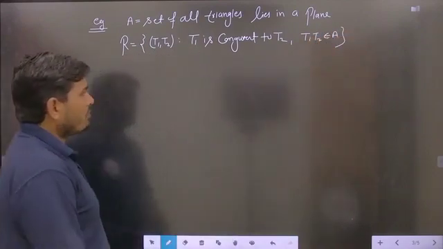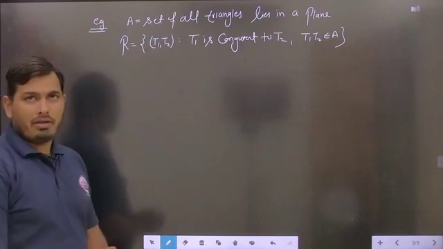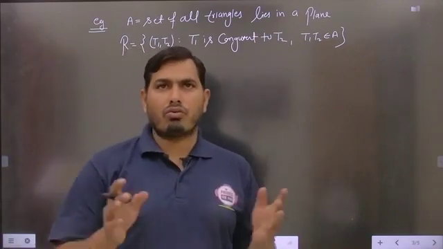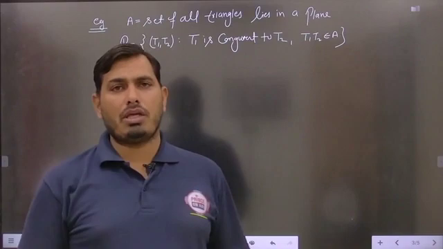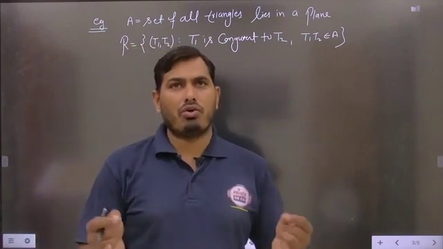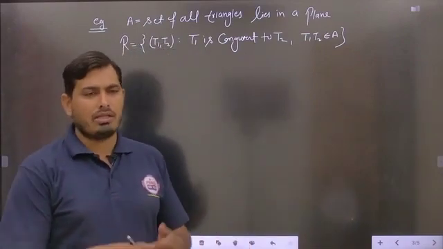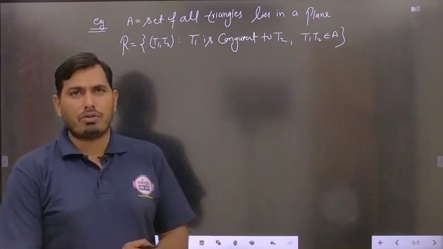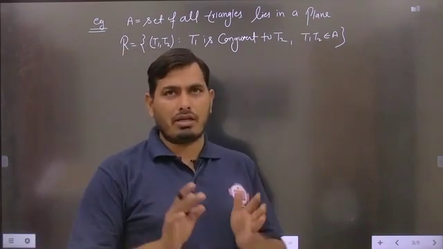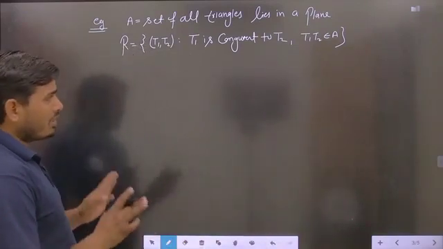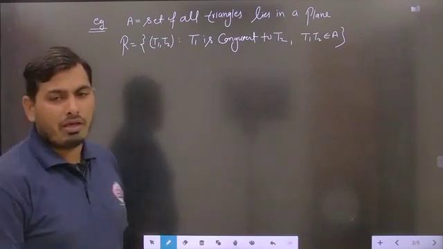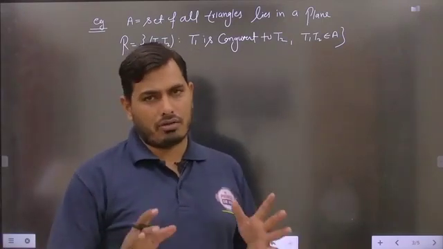So suppose this relation is given here, where T1 and T2 are two triangles, and the relation between them is T1 is congruent to T2. Congruency, I think every student knows very well about congruent triangles. So the congruency relation is given here. Now we have to check whether the given relation is an equivalence relation or not. Is it clear?